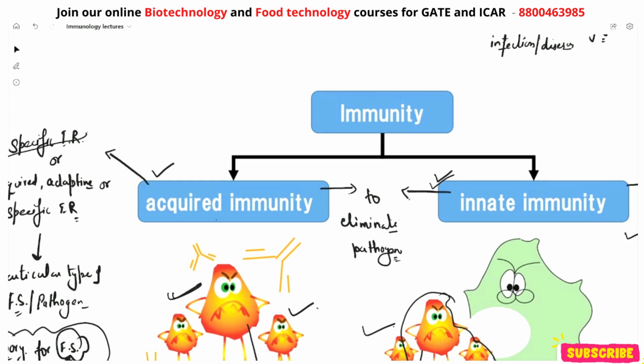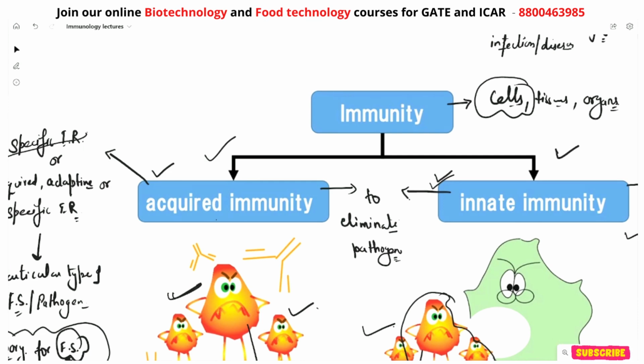Right? So there are various types of cells. As I said, your immune system is composed of different types of cells, different types of tissues, and different types of organs which are distributed in our body. So there is a variety of cells which play important functions in both immune responses, which means those cells play an important role in both acquired immunity and innate immunity.